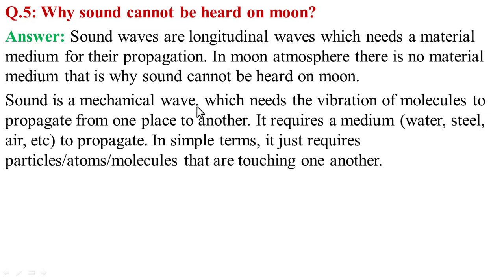Sound is a mechanical wave, which needs vibration of molecules to propagate from one place to another. It requires a medium such as water, steel, air, etc. to propagate. In simple terms, it requires particles, atoms, or molecules that are touching each other.